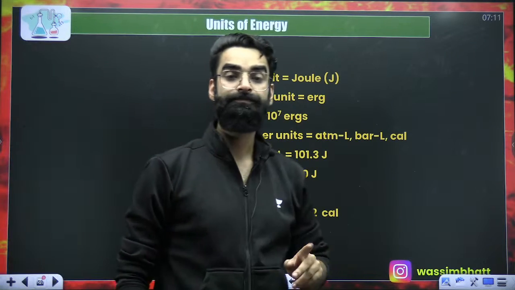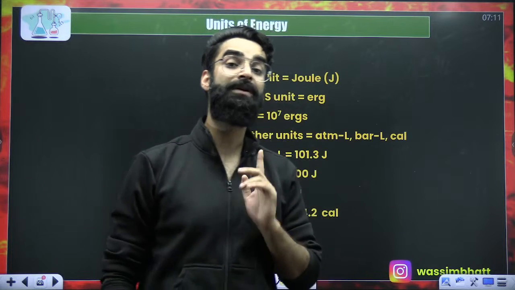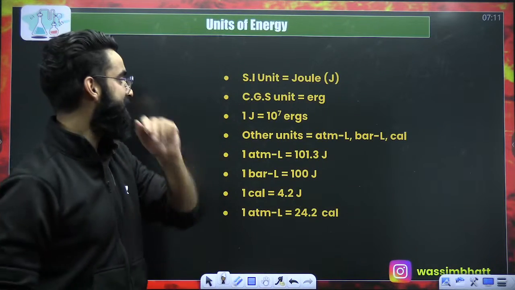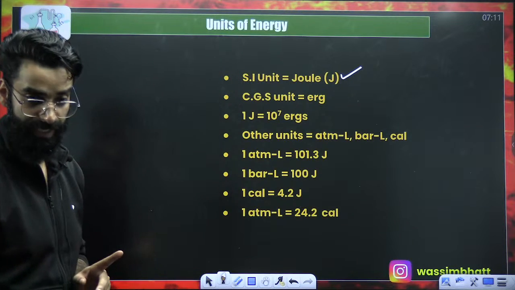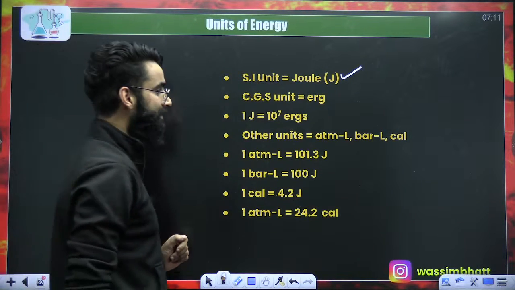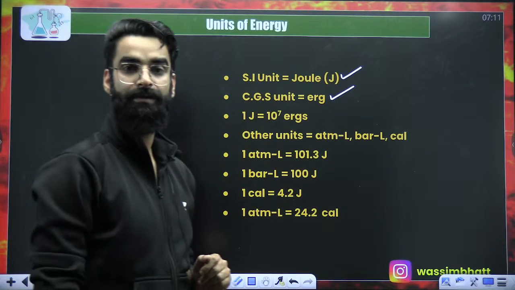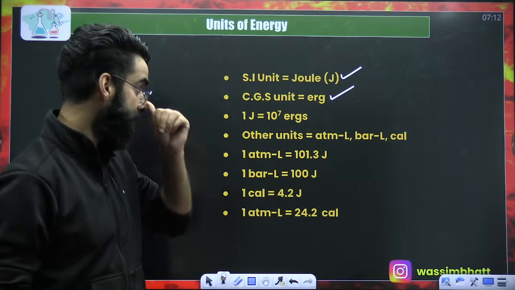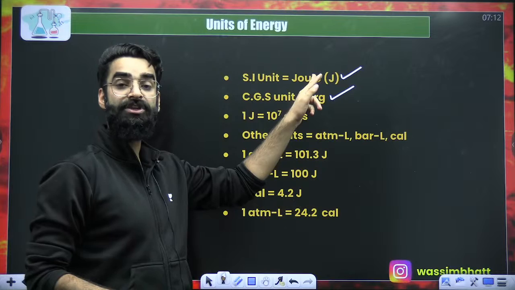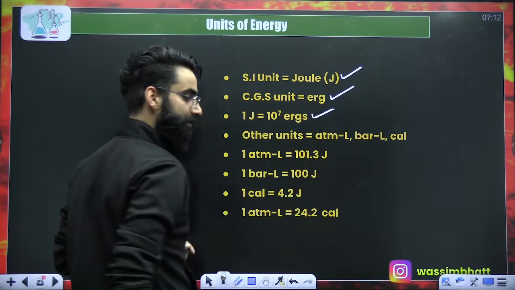Since, as I told you, heat and work are the modes of transfer of energy, do remember the units of energy as well. The SI unit of energy is joule. Number two, the CGS unit of energy is erg. 1 joule is 10 raised to the power 7 erg.